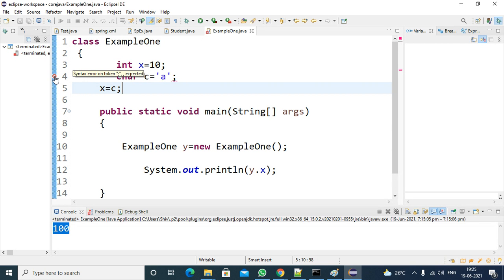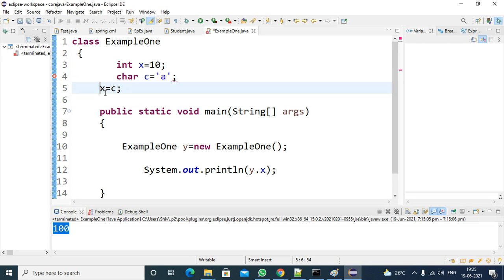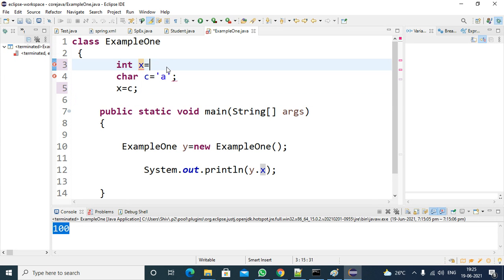So it is expecting some semicolon. So maybe in this line is there anything? So I will remove it and I will write A. Okay. Character data type x equal to A. So what happened here? Is there anything wrong? Some editors, instead of printing a single quote, will print like a slash.